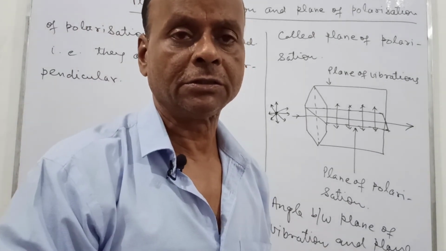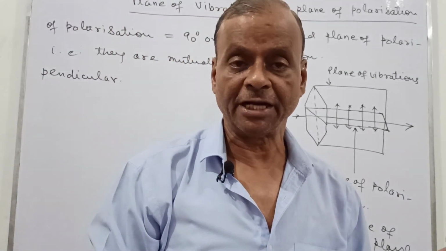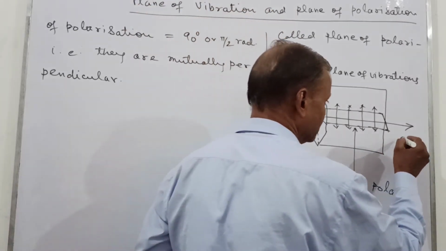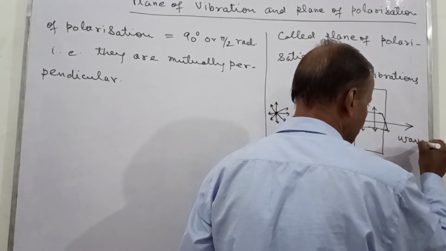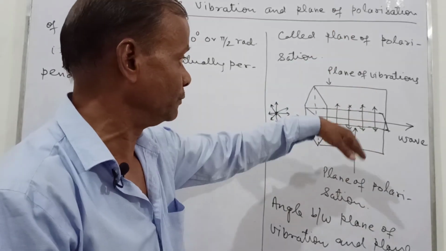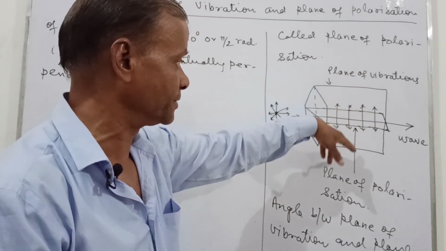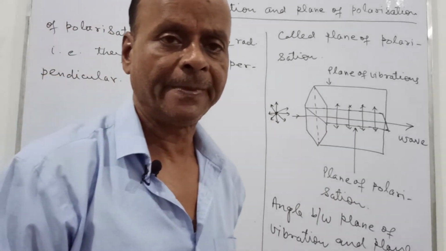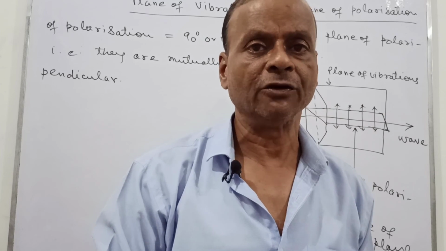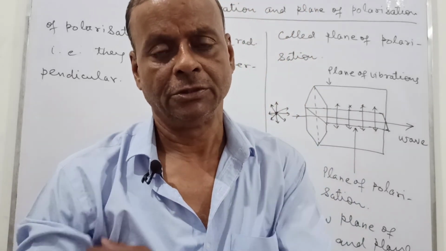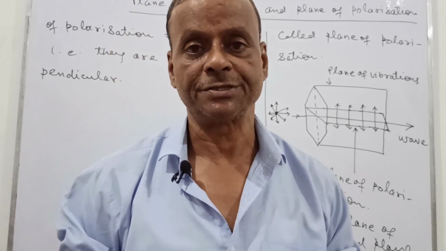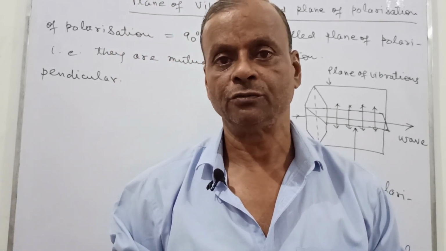So suppose a diagram is given and the direction of the wave is shown, and you can see that the vibrations are shown like this. Then this plane will be the plane of vibration, and this is the plane of polarization. So by means of this, we can identify the plane of vibration and plane of polarization. Both these planes are mutually perpendicular. It means the angle between them is 90 degrees or pi/2 radian.